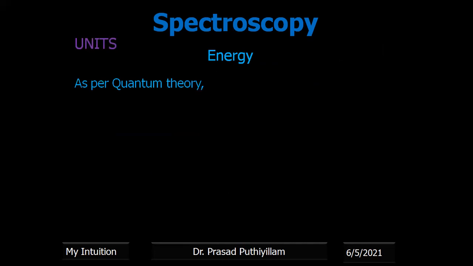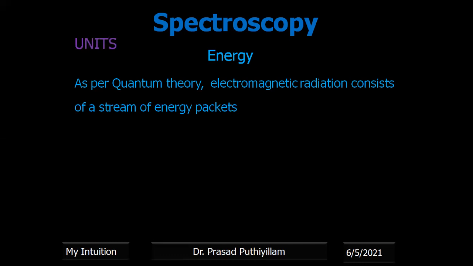Now, energy, as per the quantum theory, the latest physical theory on matter, known as quantum theory. As per the quantum theory of electromagnetic radiation, the electromagnetic radiation consists of a stream of energy packets. Those energy packets we call photons or quanta of energy.